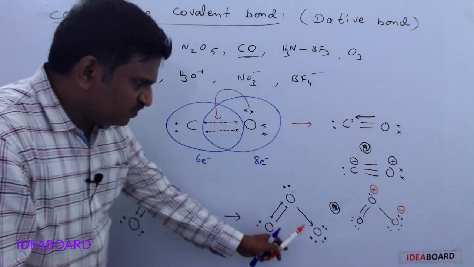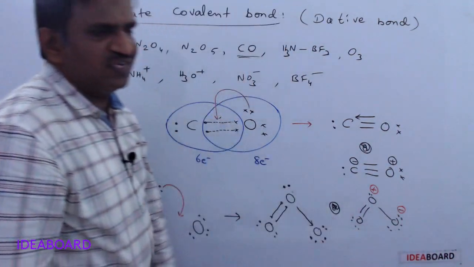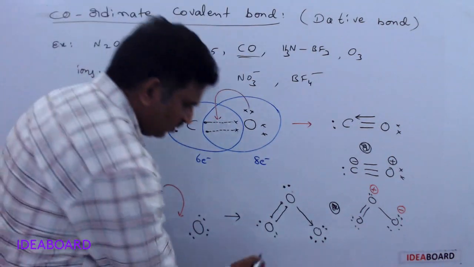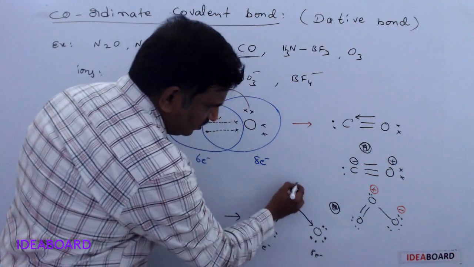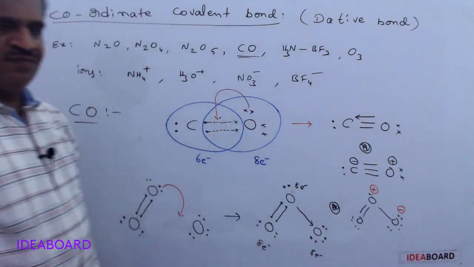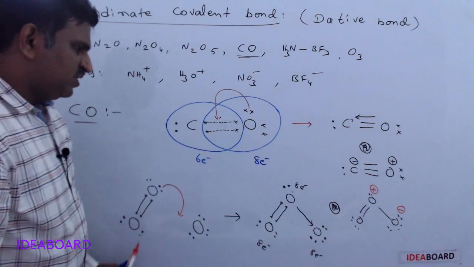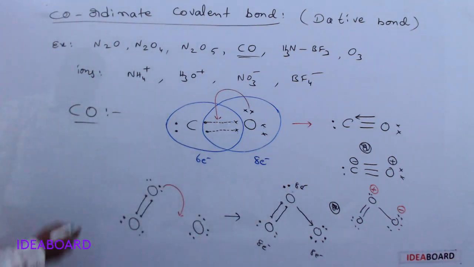So after getting this pair of electrons, this oxygen also gets octet configuration, meaning all the oxygen atoms get 8 electron configurations. So that is the O3 molecule which contains a dative bond.